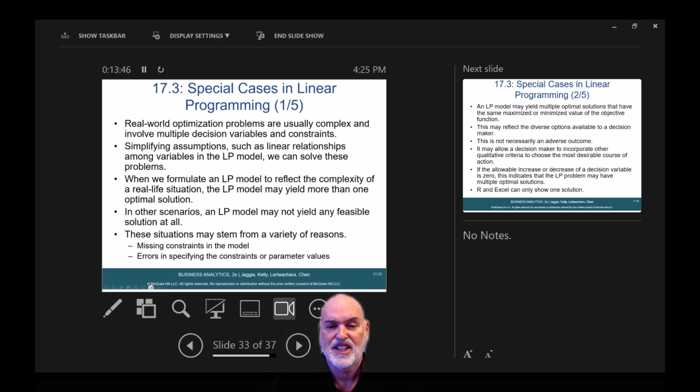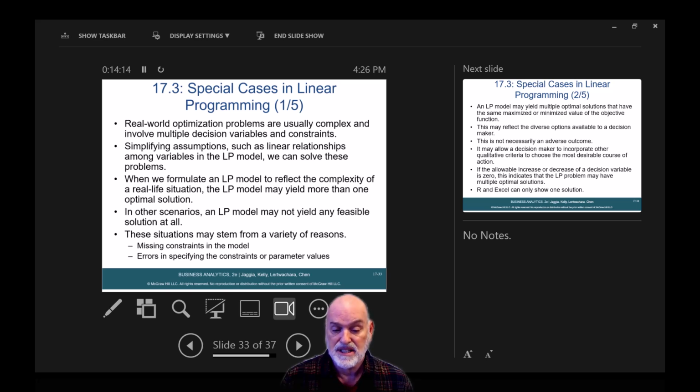Special cases in linear programming. Real-world optimization problems are usually complex and involve multiple decision variables and constraints. With simplifying assumptions such as linear relationships among variables in the LP model, we can solve these problems. When we formulate an LP model to reflect the complexity of a real-life situation, the LP model may yield more than one optimal solution. In other scenarios, an LP model may not yield any feasible solution at all.